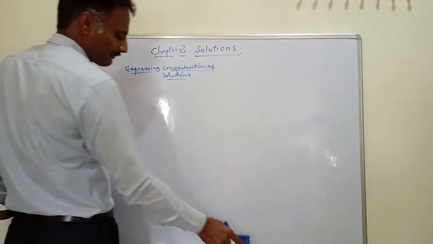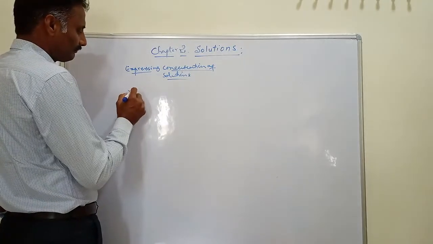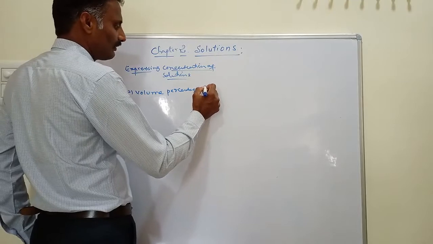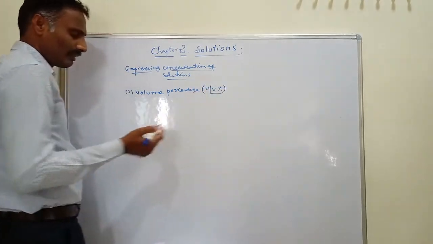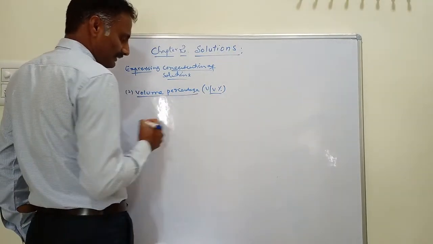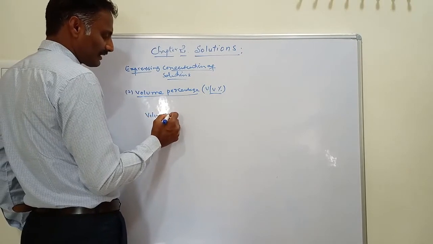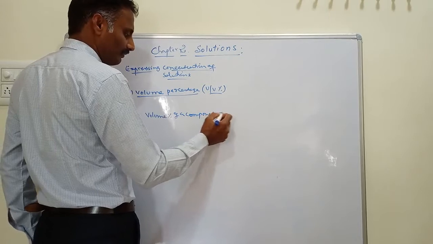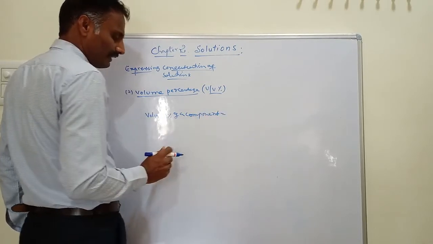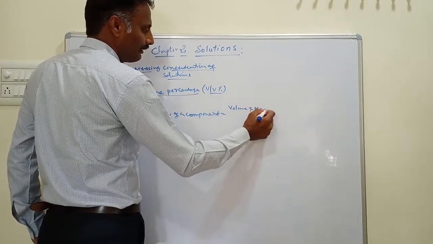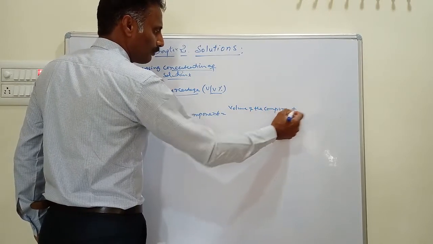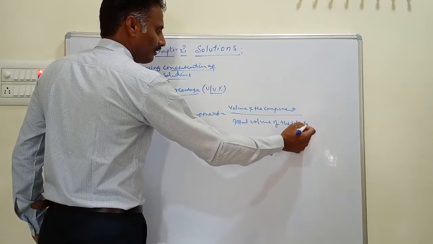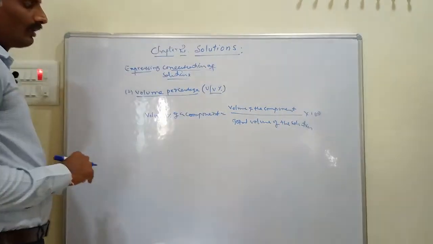This is volume by volume percentage, where both are liquids. Similarly, volume percentage of a component is equal to the volume of the component divided by the total volume of the solution, multiplied by 100. This is called the volume percentage of a component.